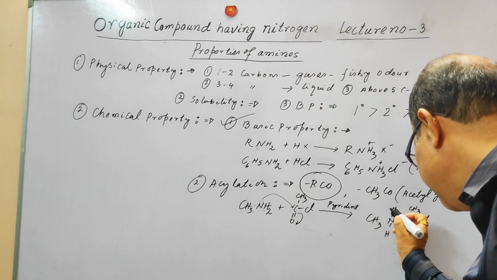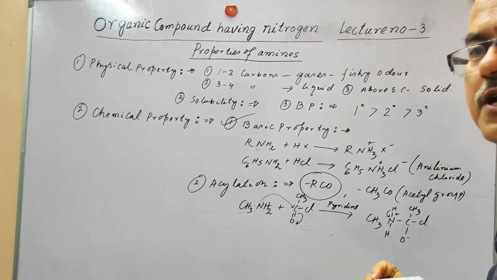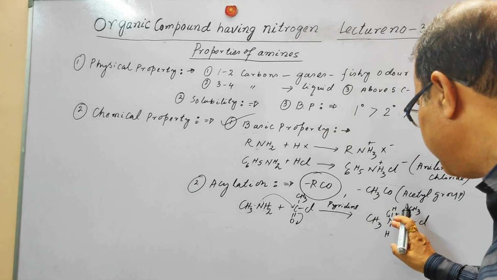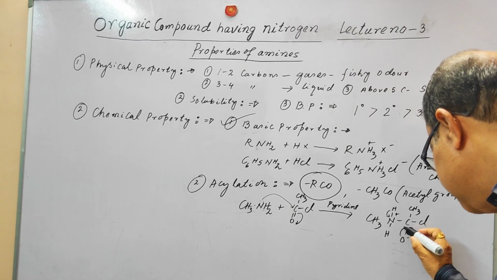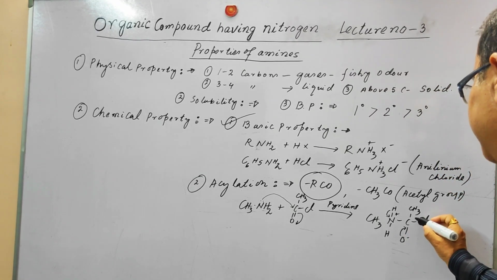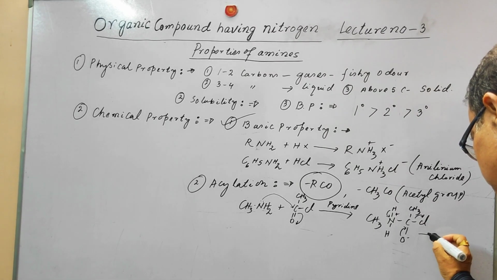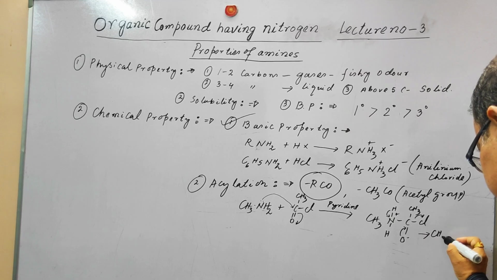The positively charged nitrogen takes the bond pair electrons between the nitrogen and hydrogen, and this electron is shifted, and chlorine, a good leaving group, leaves, producing a new compound. This is called the amide.